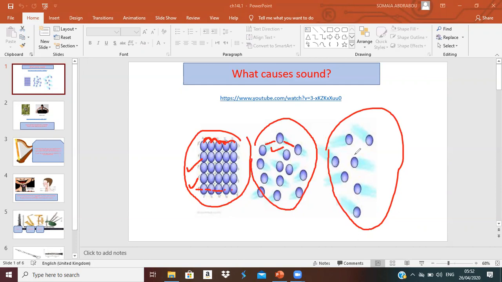Because the particles are not beside each other at all. There is a huge space between them, so it will take more time for the sound to travel through it. So sound will travel through solid fastest, through liquid faster, and through gas only fast.